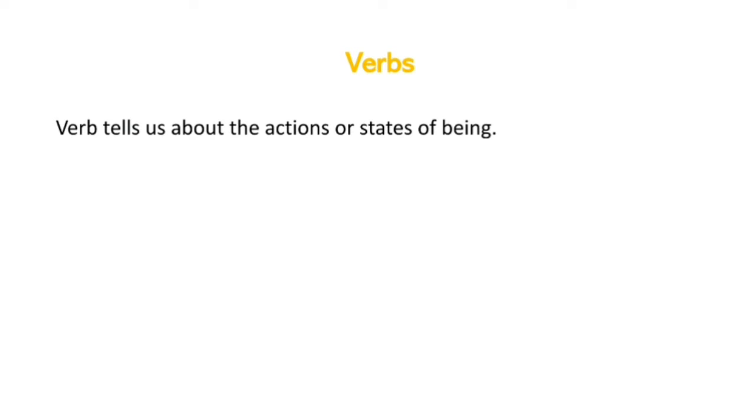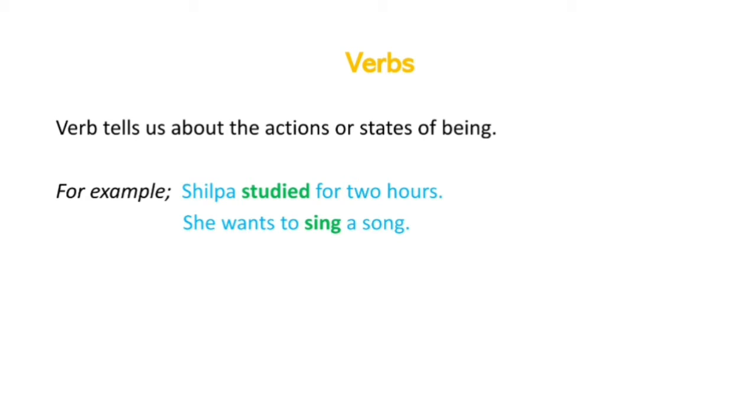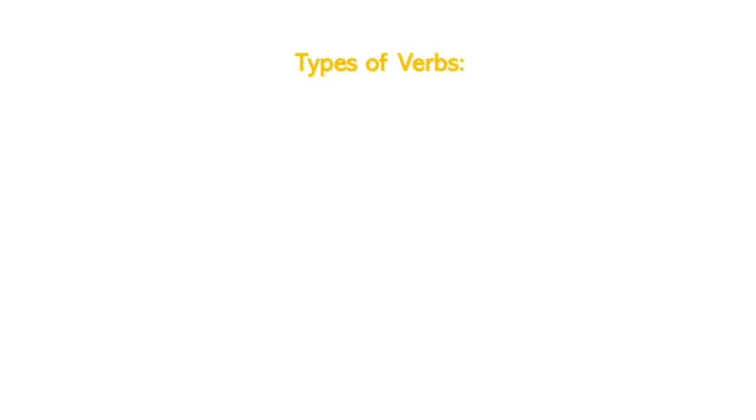Actions or states of being. Remember these points. For example, Shilpa studied for 2 hours. So here Shilpa is doing some action, that is study, so studied will be framed as a verb. Similarly, she wants to sing a song. Here, our subject wants to sing a song and sing is again a verb. Now, there are types of verbs as well. So, let me take you through them.